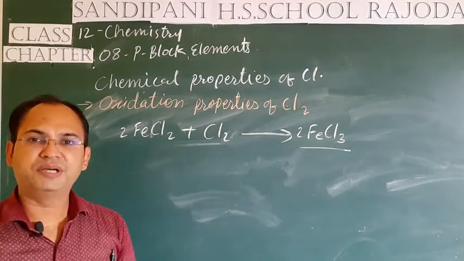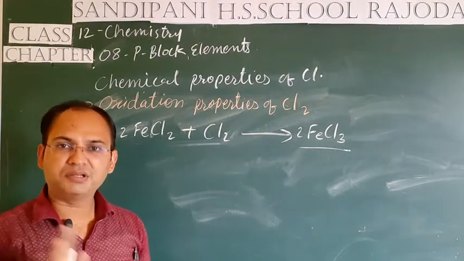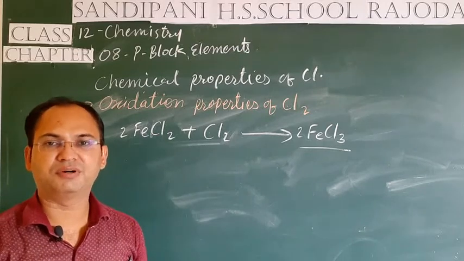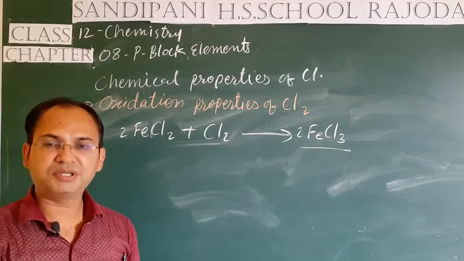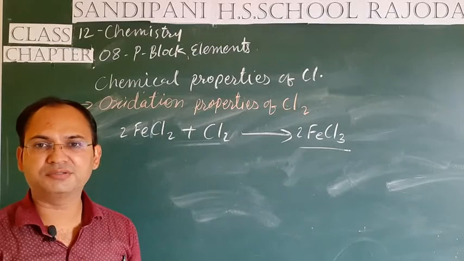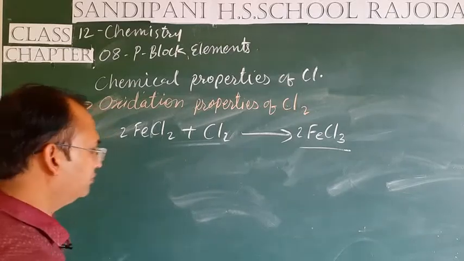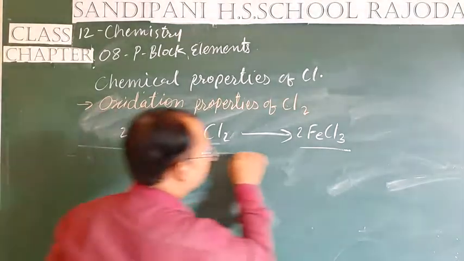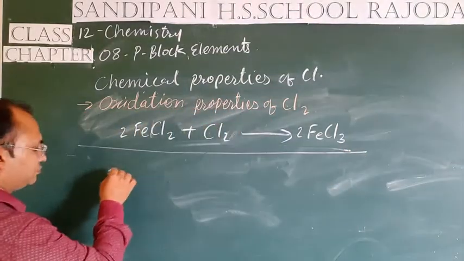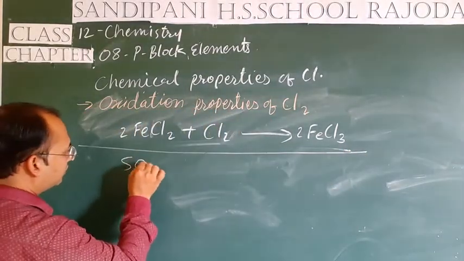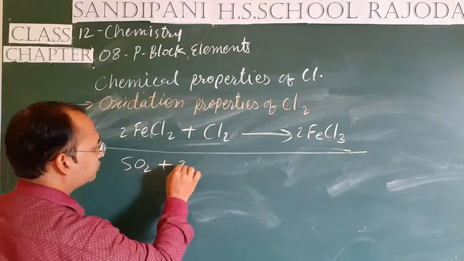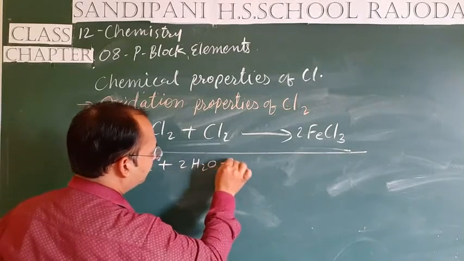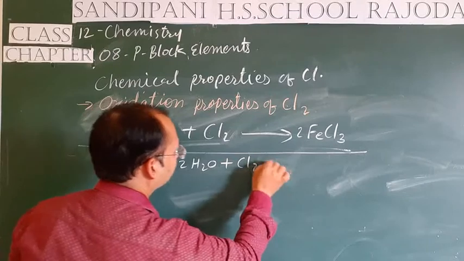Second, when it reacts with sulfur dioxide in the presence of water, then it produces sulfuric acid, H2SO4. Let's see. Sulfur dioxide plus 2 molecules of H2O plus chlorine.